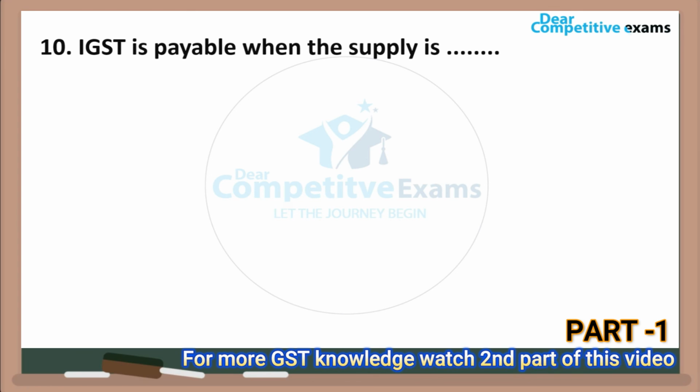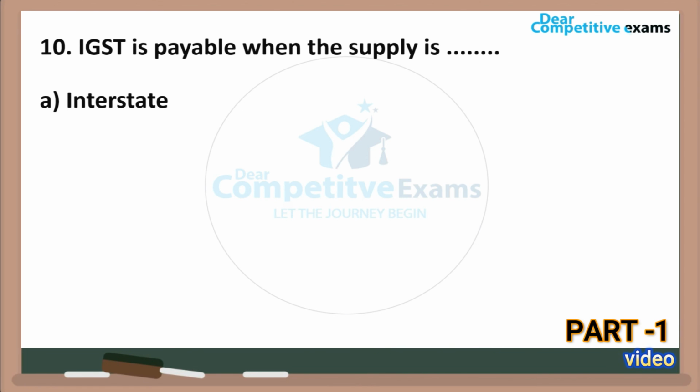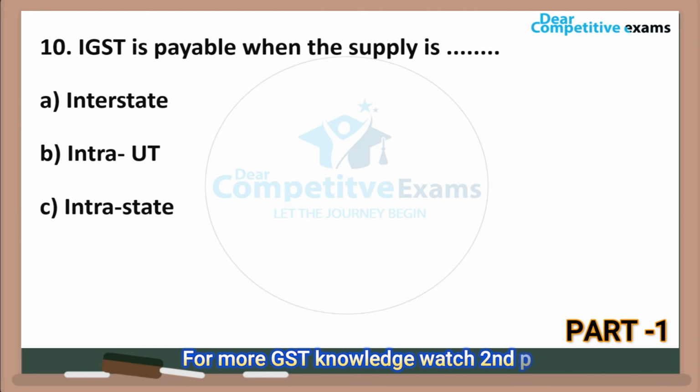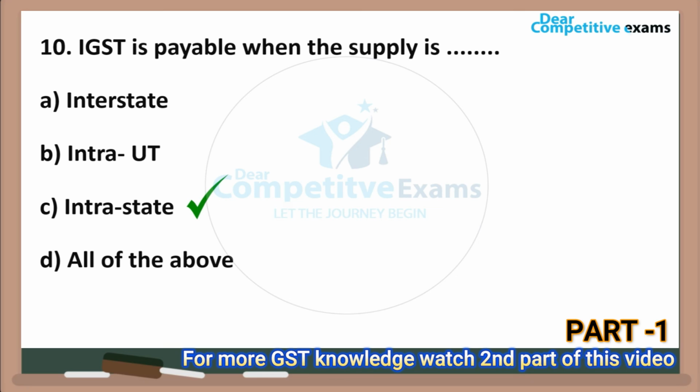IGST is payable when the supply is? So when do we pay IGST? The options are: interstate, intra-UT, intrastate, or all of the above. Friends, IGST is charged on the movement of goods and services from one state to another.